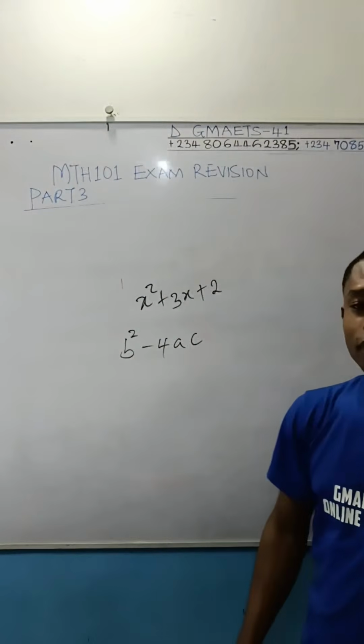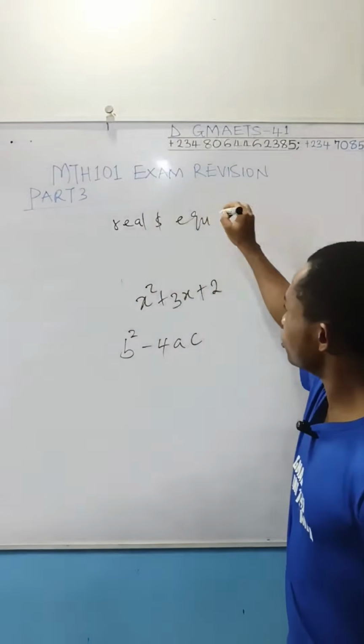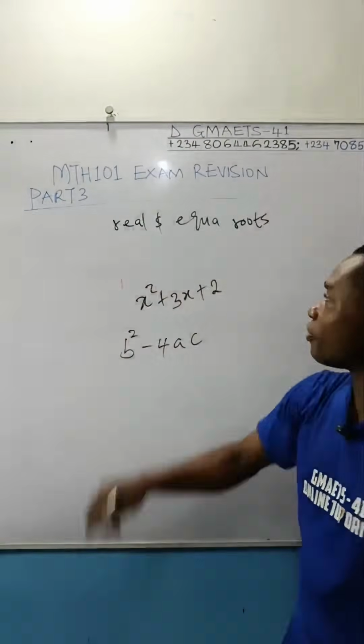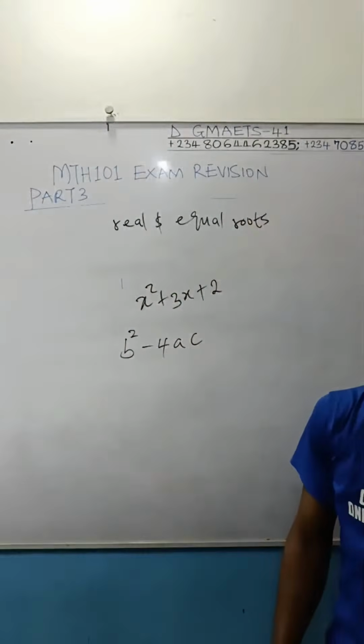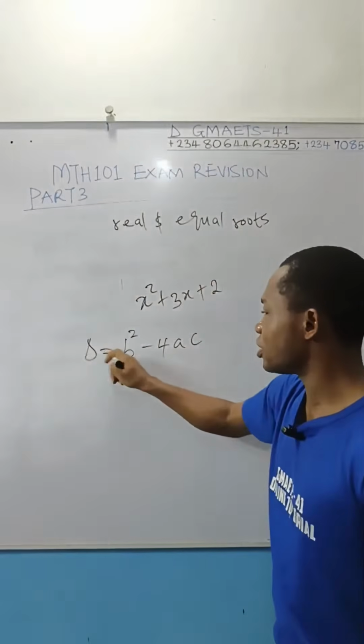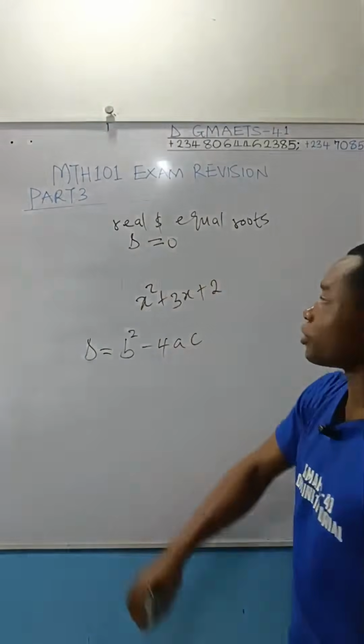There are 3 types of roots. We have real and equal roots. When do you expect to get this type of root? You get real and equal roots if the discriminant, which we represent with D, is equal to 0.